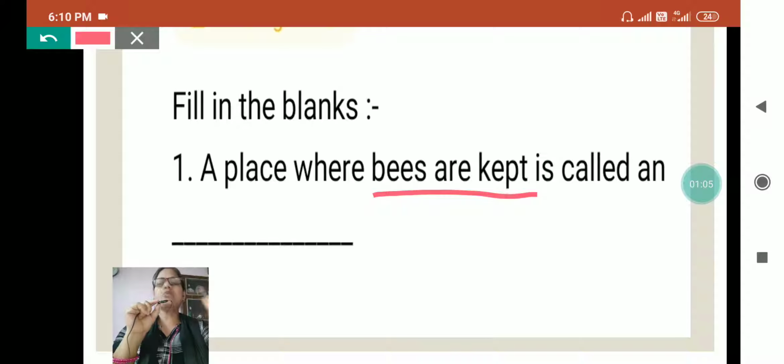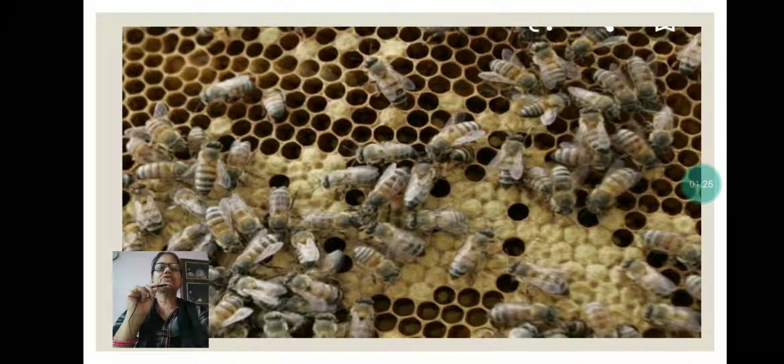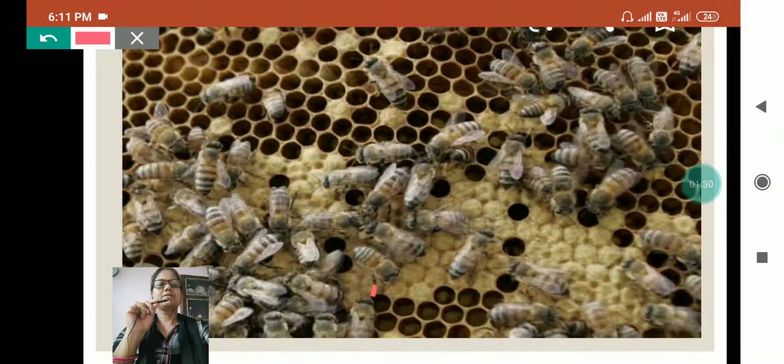Actually, bees make their own home and they collect the honey from the flowers, keep it there, and they stay there also. They live in a group, they make their home, and that is called a beehive. I am showing you the picture of a beehive first. See the picture of the beehive. Bees live here only, in the beehive.